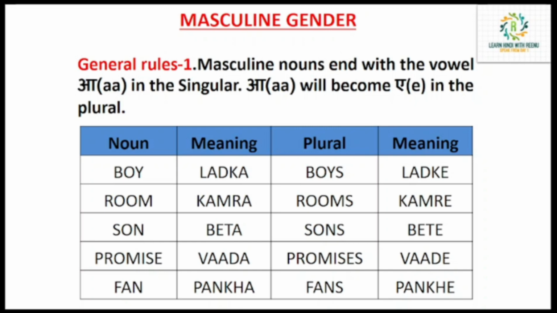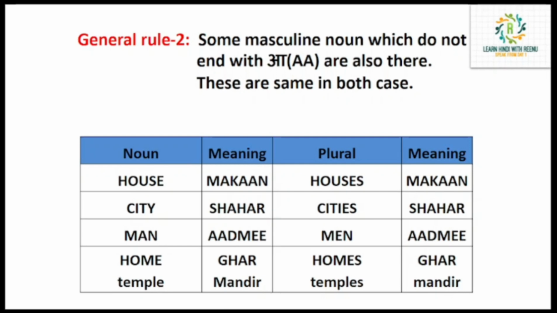So the first rule says nouns ending with a are generally masculine. To make them plural we will end them with a sound. The second rule says some masculine nouns do not end with a but still they are masculine, like ghar, makan, शहर, आदमी. They are not ending with a, and these will be the same in both cases, either singular or plural.